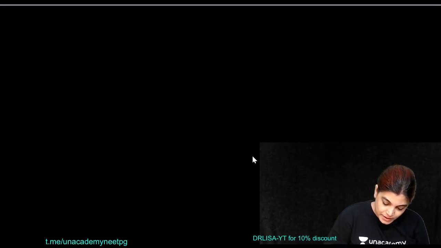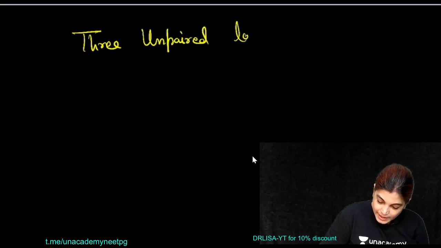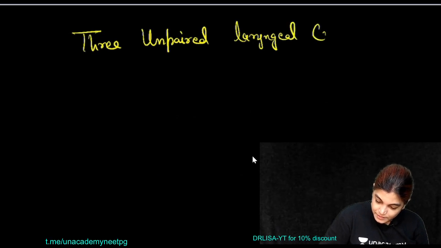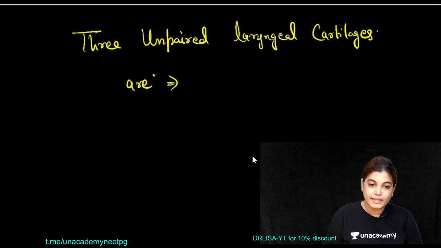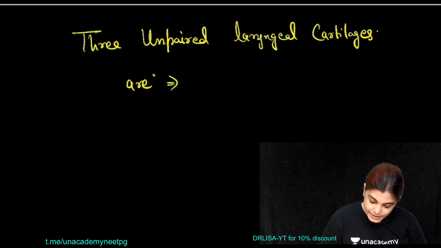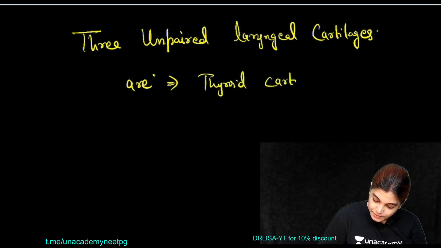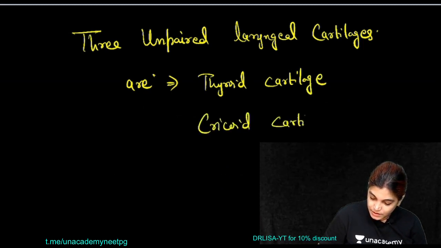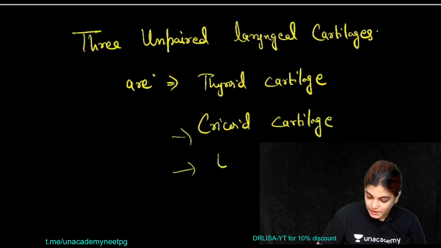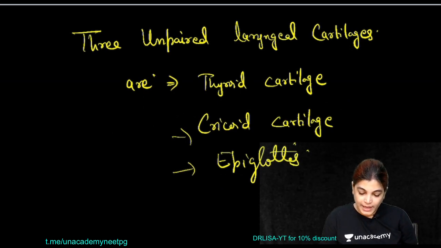So 3 paired means 6, and 3 more unpaired. The 3 unpaired laryngeal cartilages are the following: thyroid cartilage, the cricoid cartilage and the epiglottis. So yes, moving to the next, we have already marked the answer here.